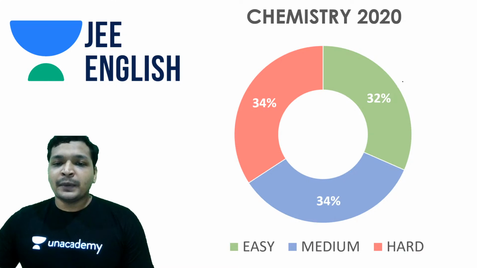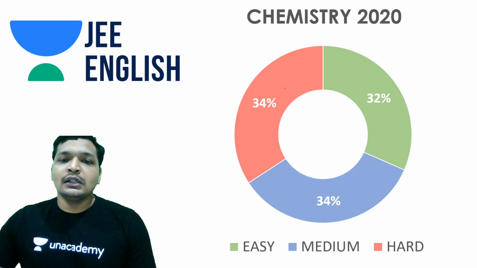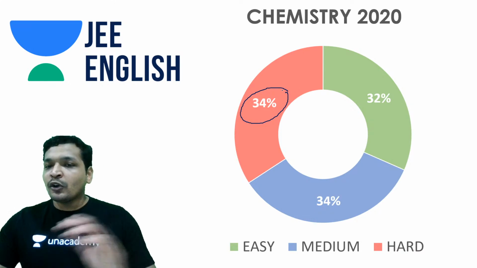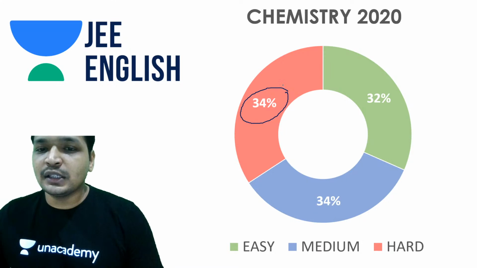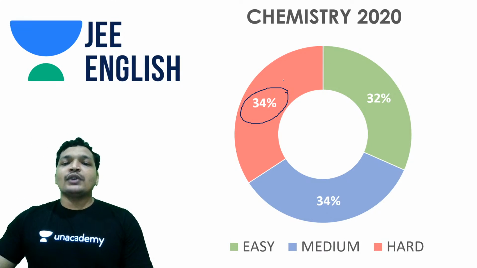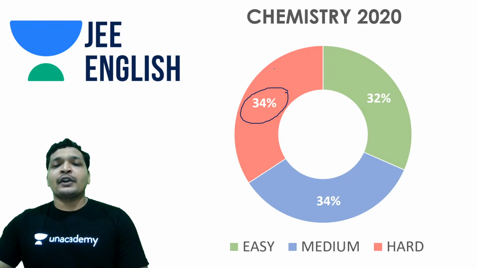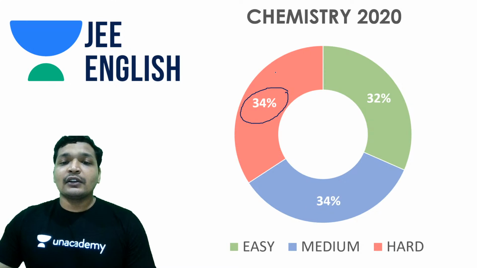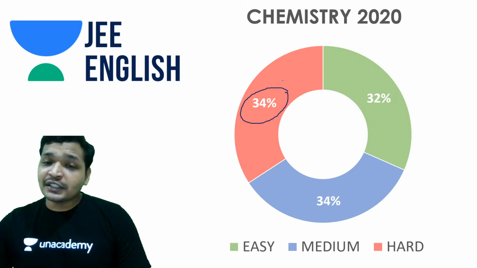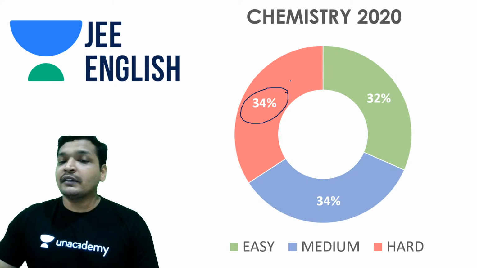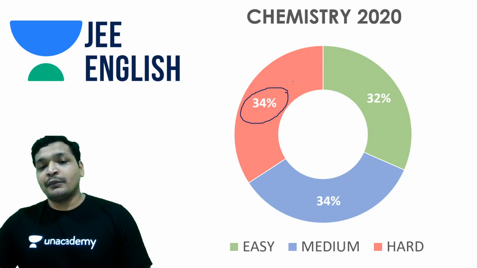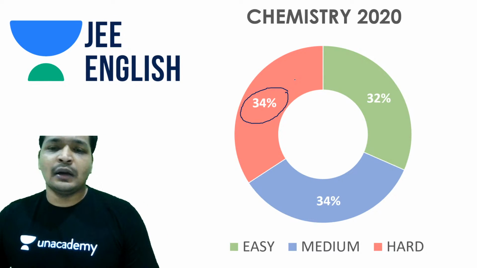The thing is, 34% of the paper was reported hard, and it was lengthy. So lengthy, what do I mean? Chemistry paper is generally supposed to be the easy bagger. So as soon as you get into the exam, students have the habit of getting into the chemistry paper and they'll quickly complete it. They'll jump into maybe physics or math, whichever they are comfortable with, and they will finally come to the end of the exam with the last subject.